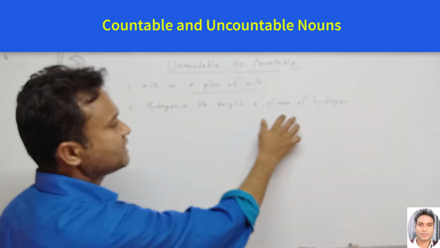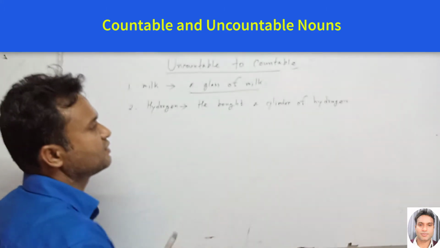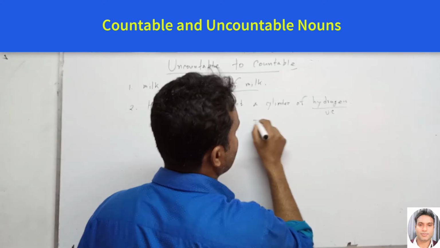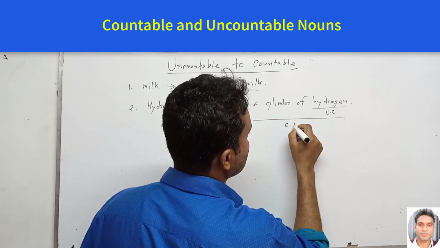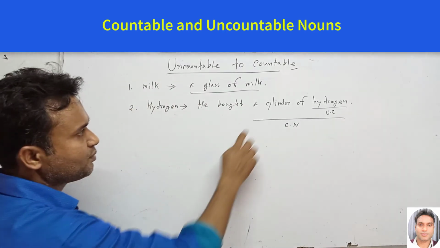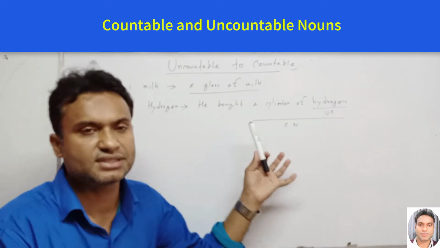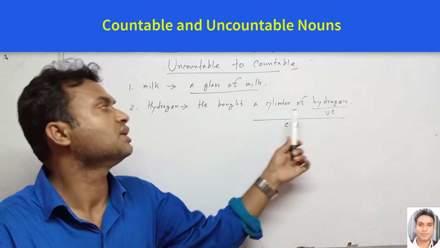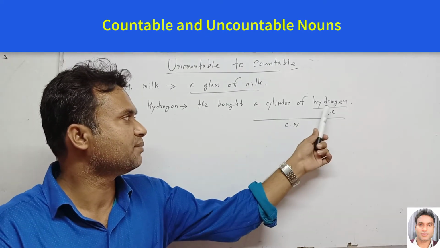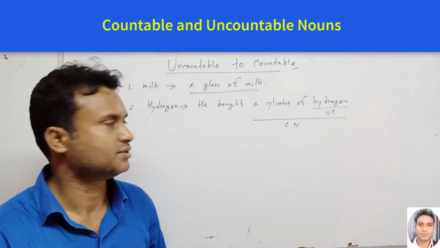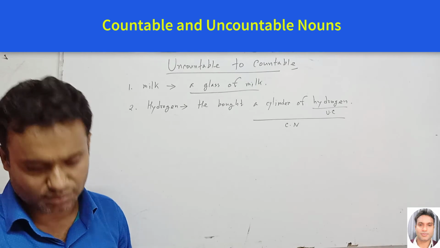So he bought a cylinder of hydrogen. Here hydrogen is the uncountable noun, but from here to there this is a countable noun. How? For example, the cylinder is countable. How many cylinders? One cylinder. For this reason, hydrogen is uncountable, but this part makes it a countable noun. So in this way we can make it a countable noun.